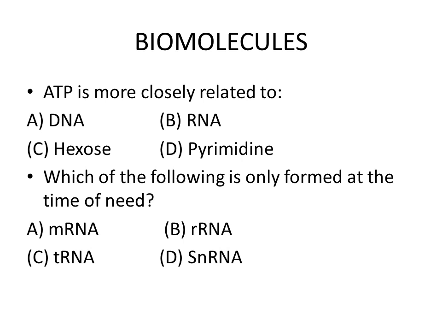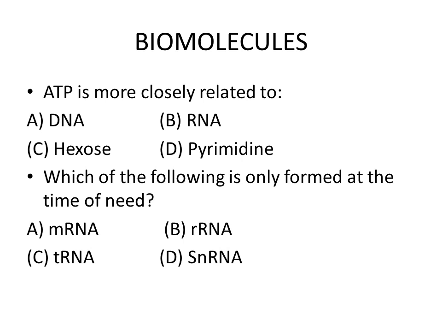The first one is: ATP is more closely related to. It's a past paper MCQ and it has been given in several competitive tests. ATP is more closely related to DNA, RNA, hexose, and pyrimidine. So the right answer is RNA, because ATP and RNA both possess the pentose sugar, and that pentose sugar is ribose.